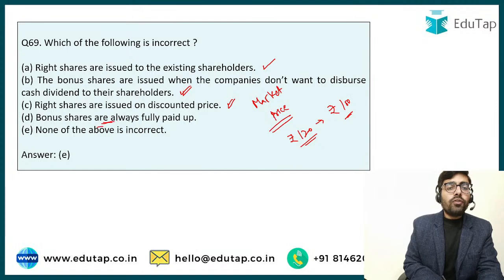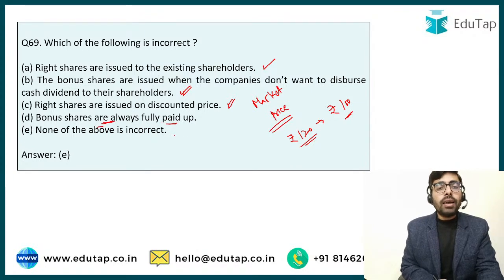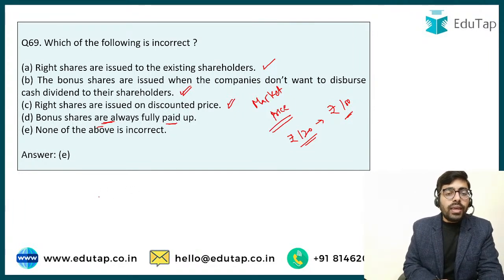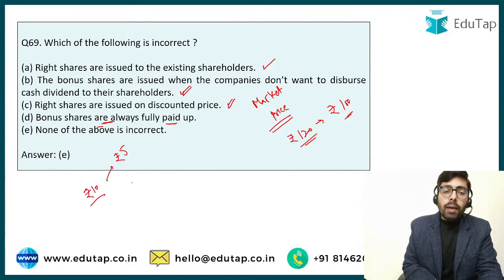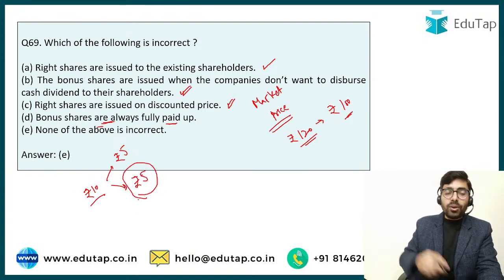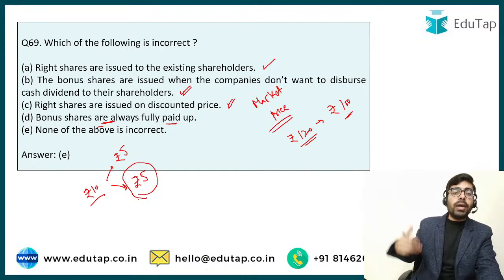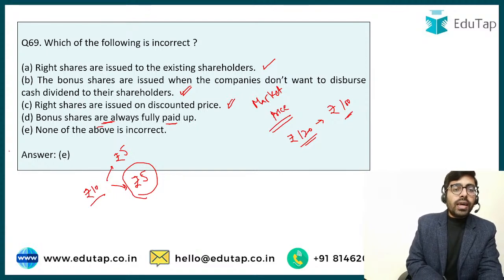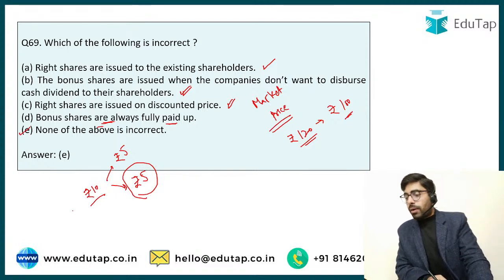Bonus shares are always fully paid up. So whenever the company is coming up with a bonus issue, it has to make sure कि वो fully paid up shares होने चाहिए. You cannot do a fraud with the shareholders. आप ऐसा नहीं कर सकते कि हम आपको और shares issue करेंगे rupees 10 each के, इसमें rupees 5 हमारा होगा, rupees 5 आपको देना पड़ेगा. So we cannot do this to mint some money from the shareholders. So whenever you are making a bonus issue, they have to be fully paid up. So all of these, they are correct. So answer should be option E. None of the above is incorrect.